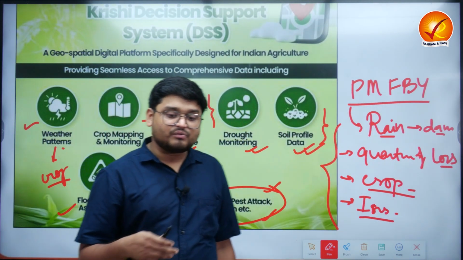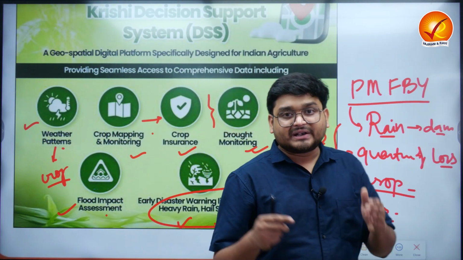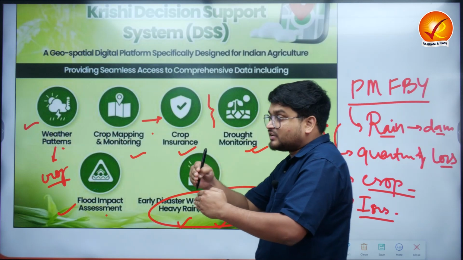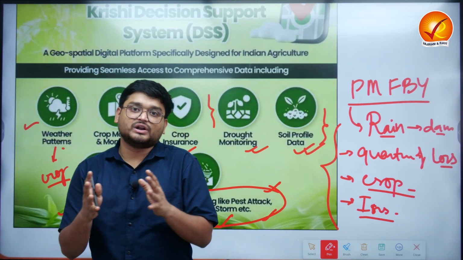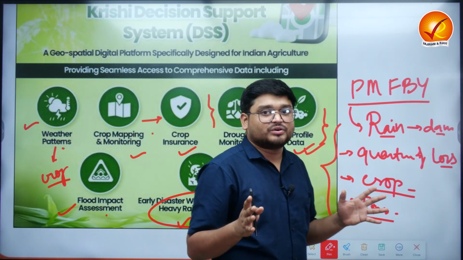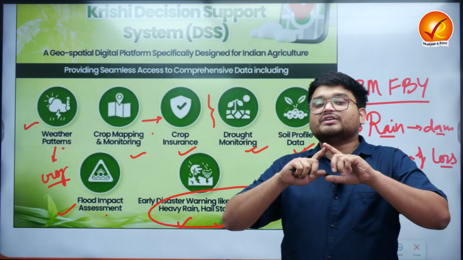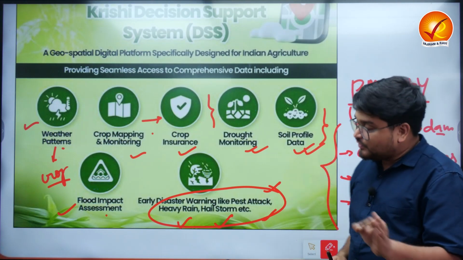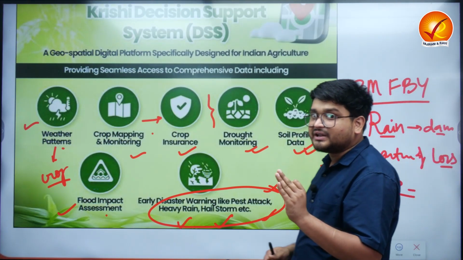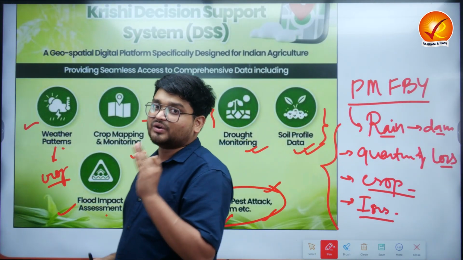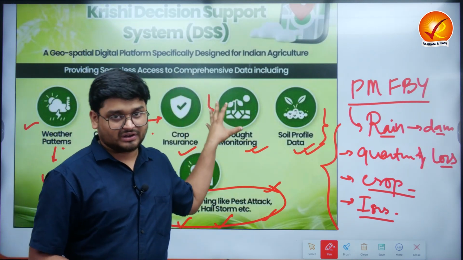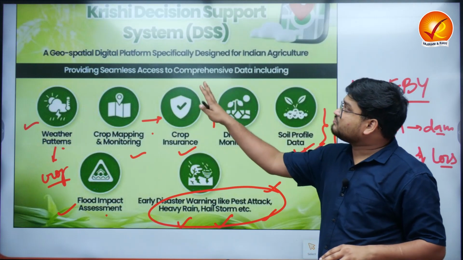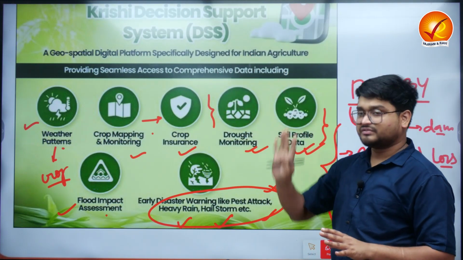Apart from this, we will also be having a particular system which we know as the comprehensive One Nation One Soil mapping portal of the country, a portal under this system where all of the Indian soil profiles will be present in a single place. With reference to this portal, we will also be having a library with reference to agriculture knowledge. So these are all the salient features that you need to know for the Krishi Decision Support System.